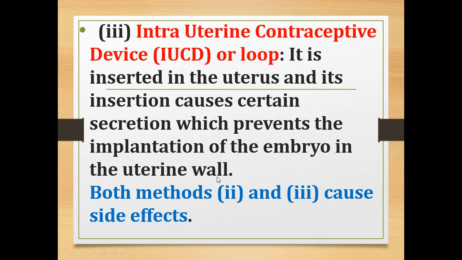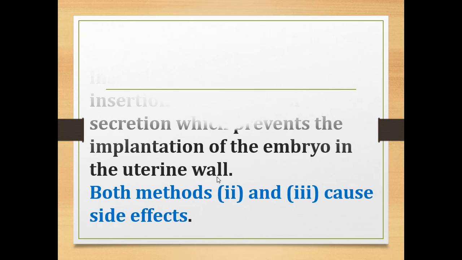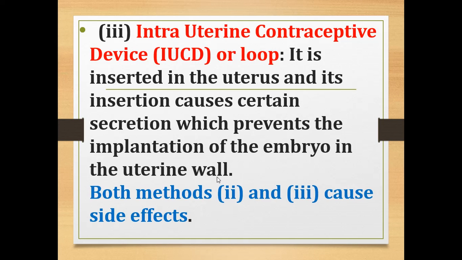So in the mechanical method we have seen using a condom and using a diaphragm. Then the third method is the intrauterine contraceptive device. Okay, both the second and third methods cause side effects. That is, using a diaphragm in a woman's body and inserting an intrauterine contraceptive device in a woman's body will cause side effects.